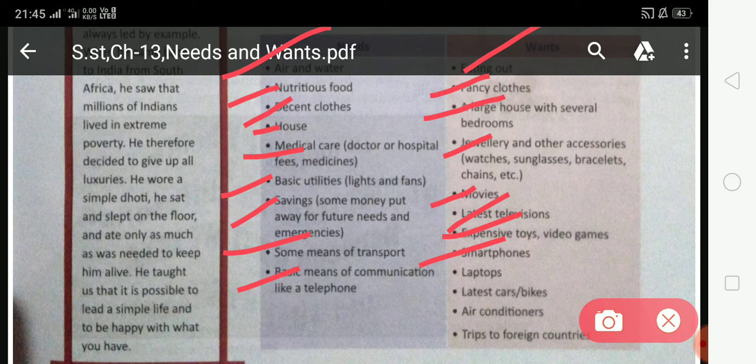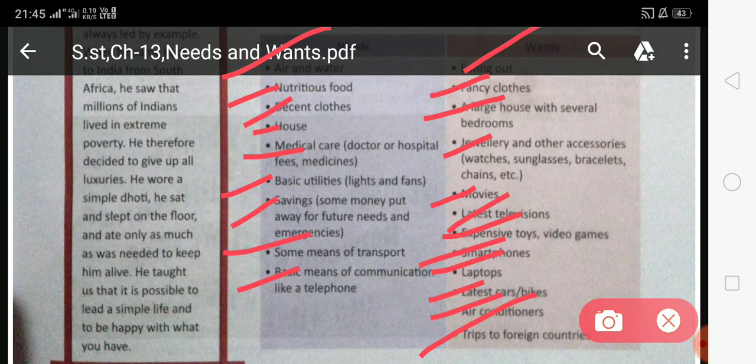So student, basic means of communication like a telephone are needs, but a laptop is not a need, it is a want. Latest car and bike are not needs, these are wants. Air conditioner is not a need, it is a want. Trips to foreign countries are wants. We can survive without the latest car, bikes, air conditioner, trips to foreign countries, because these are not needs, these are wants. The desire to possess or wish for something is called wants.